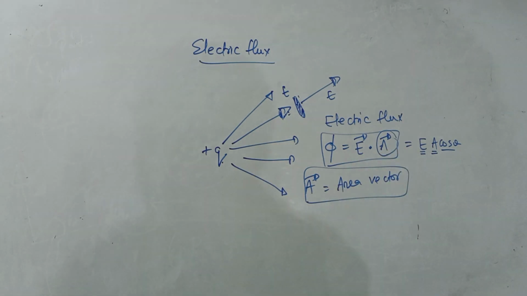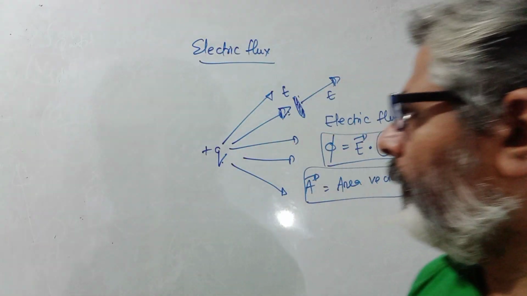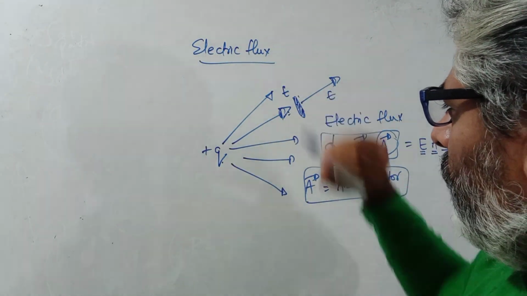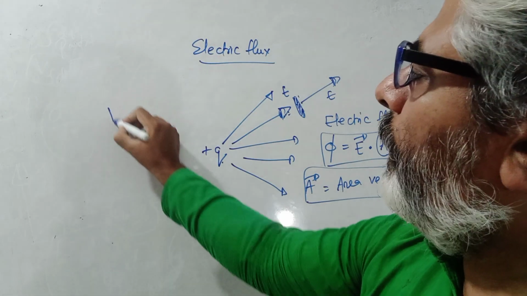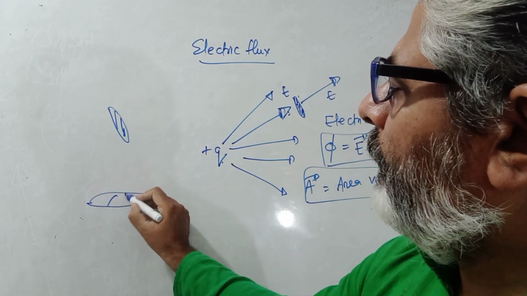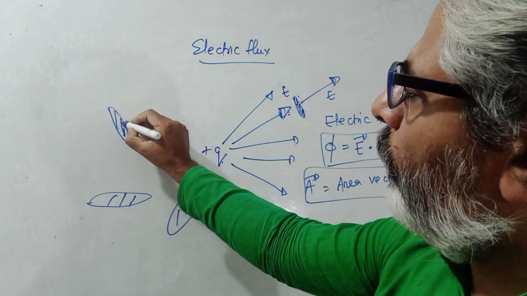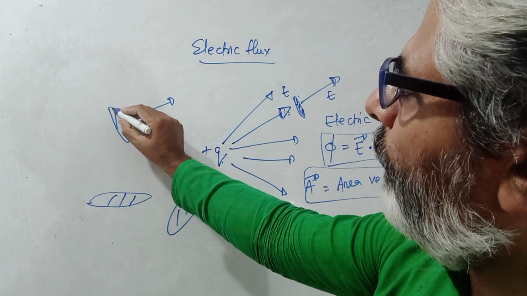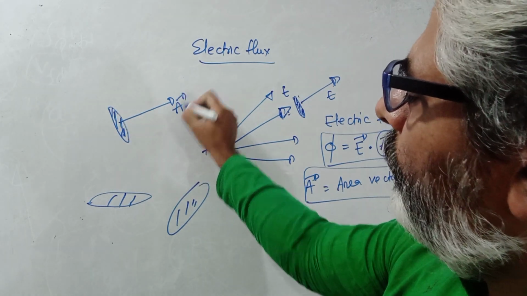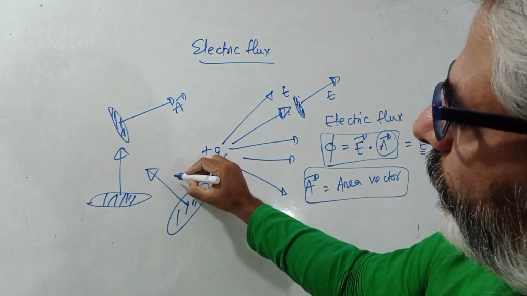First of all, you have to understand how we define the area vector. Suppose you can have an area like this, you can have an area like this. Area vector is always defined in a direction perpendicular to that area, perpendicular to this area, perpendicular to this area.